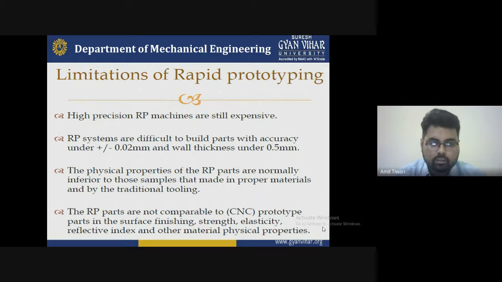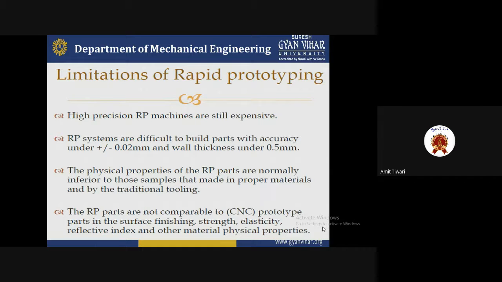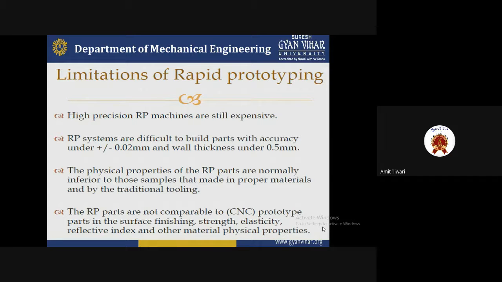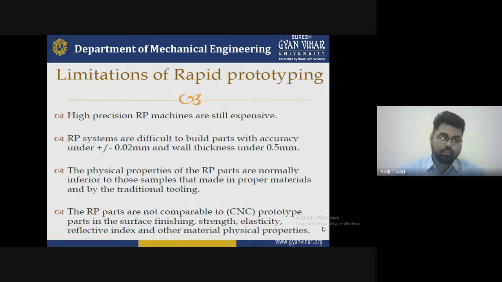Next, the physical properties of rapid prototyping parts are normally inferior to those of samples made in proper materials and by traditional tooling. That's why we can say the physical properties of rapid prototyping materials are normally inferior.